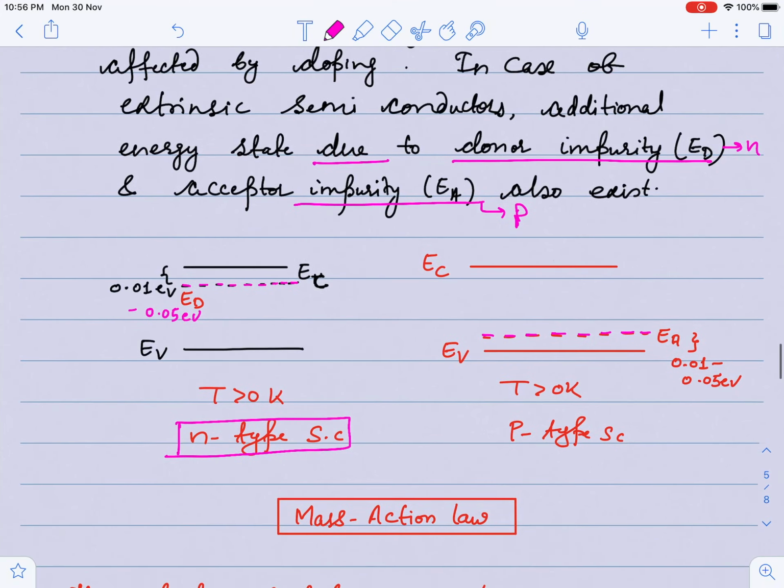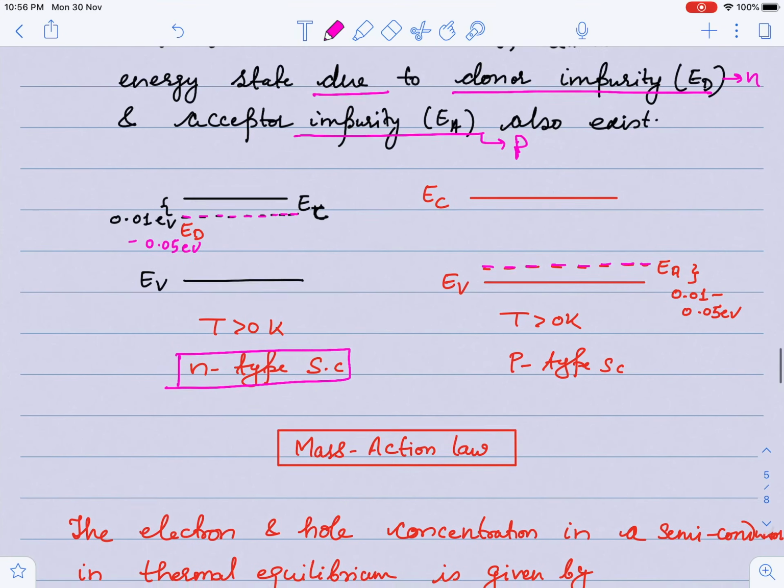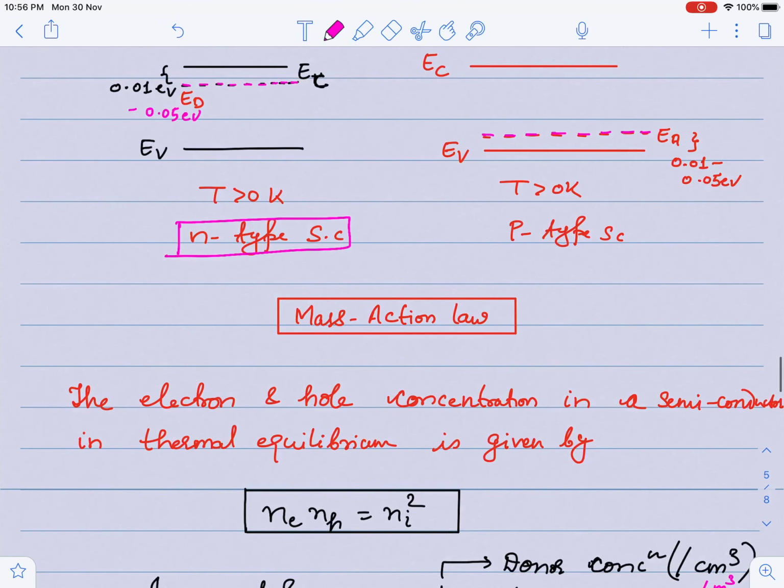Now guys, there is one more important law, the mass action law, which says that the electron and hole concentration in a semiconductor in thermal equilibrium is given by n_e into n_h equals n_i squared, where n_e represents the electron concentration, n_h the hole concentration, and n_i stands for intrinsic.